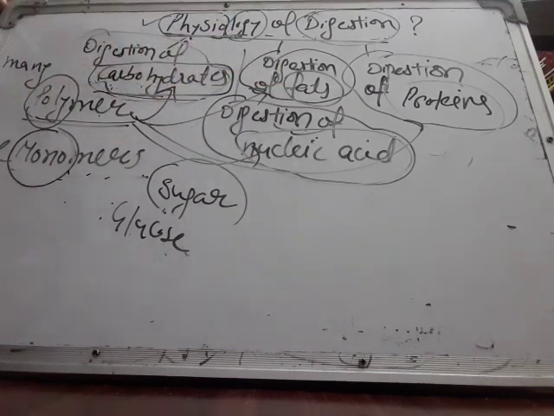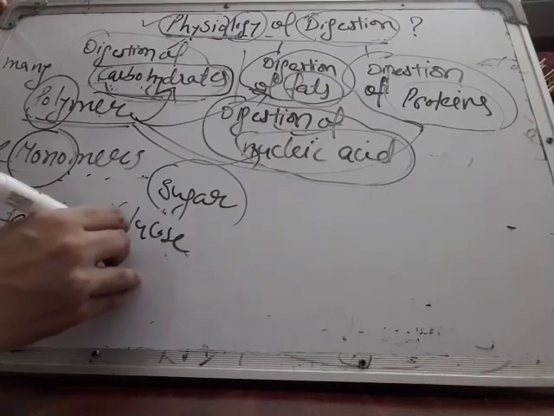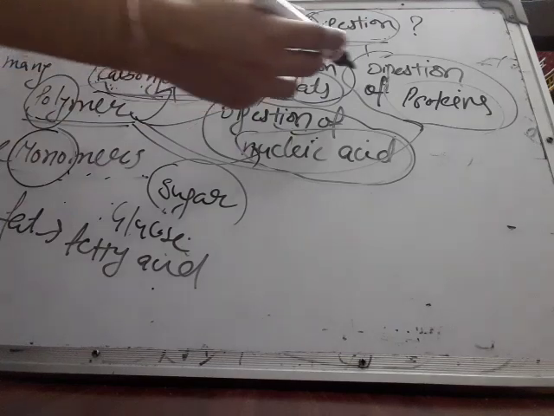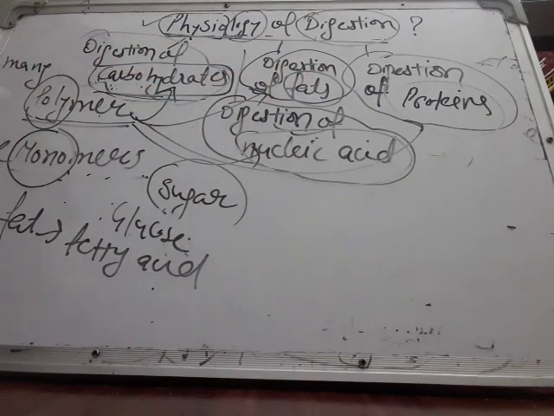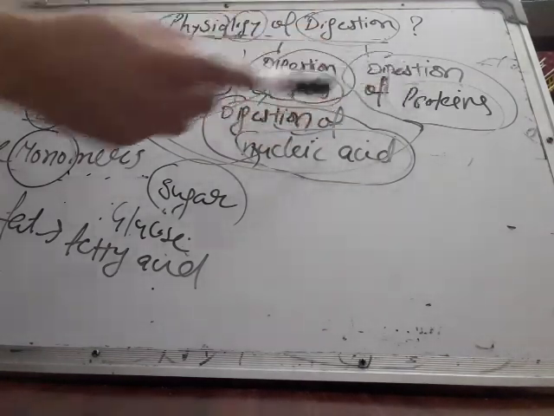Similarly, fat is also a polymer. Fat is made up of fatty acids. So breaking down of fat into fatty acids is digestion. Protein is also a polymer. It is made up of amino acids. So breaking down of proteins into amino acids is known as digestion of protein.